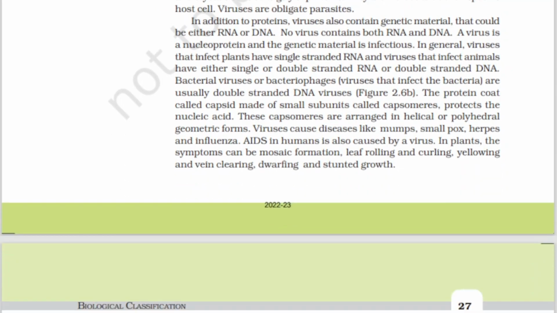A virus is a nucleoprotein and the genetic material is infectious. Here the genetic material is infectious in a virus. This is also an important line.